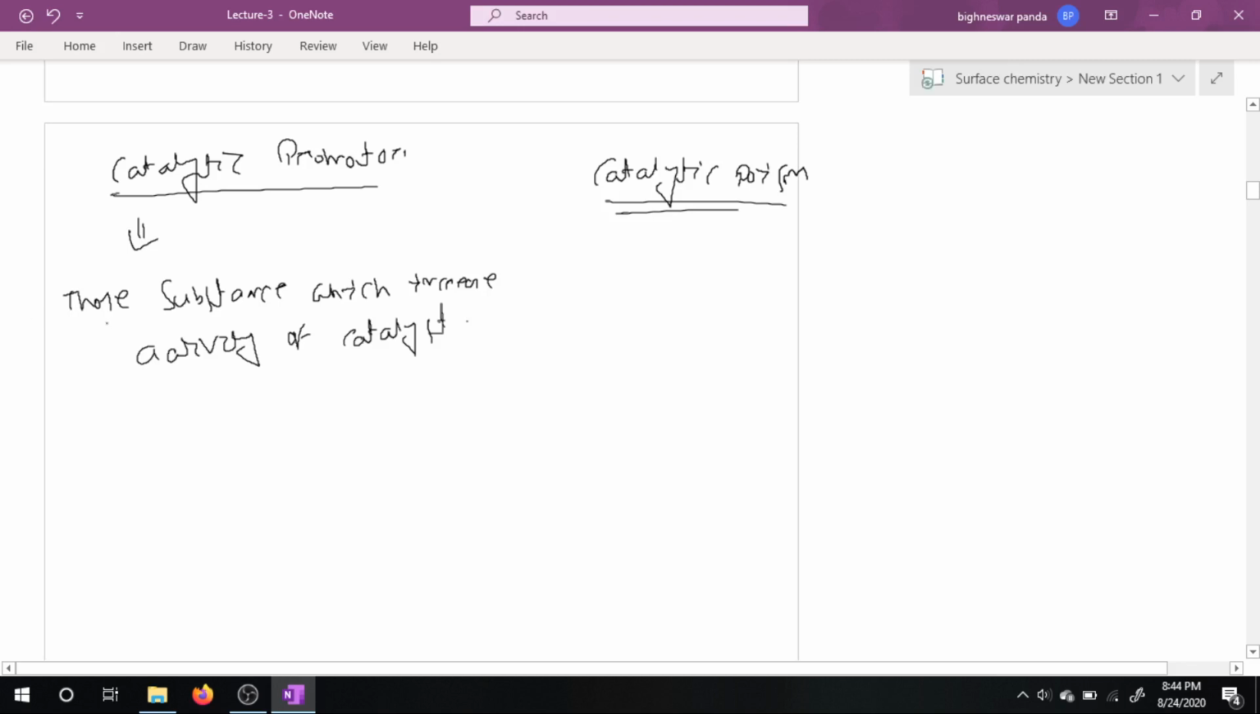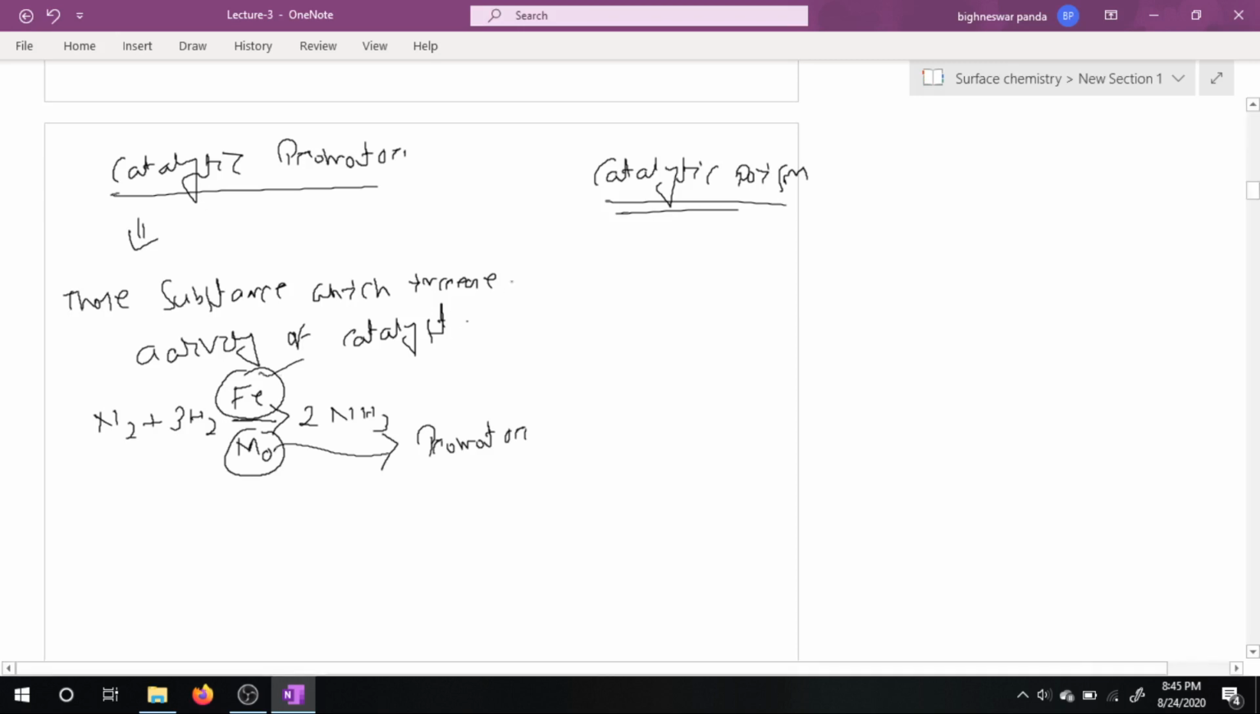For example, let us consider the same reaction, nitrogen reacts with hydrogen to form ammonia. In this reaction, we are using iron as a catalyst. In order to increase the activity of iron, we can use molybdenum. So here molybdenum acts as a promoter, and molybdenum is the substance which increases the activity of iron. Since the activity of iron is greatly enhanced, the reaction becomes faster.